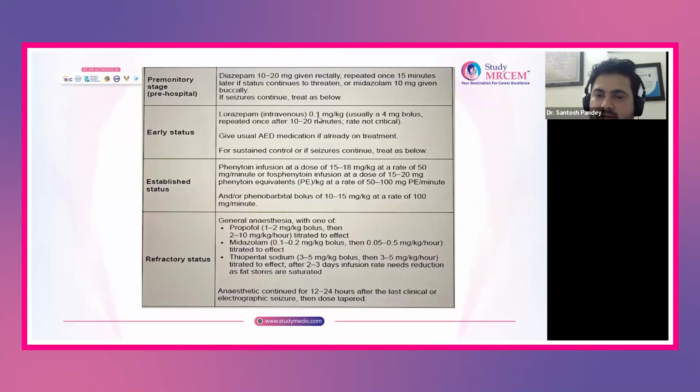Thiopentone, I have told previously, 3 to 5 mg per kg bolus. After that, infusion can be started at 3 to 5 mg per kg per hour infusion doses also. And don't forget to secure the airway, and don't forget to talk about your difficult airway also during this.